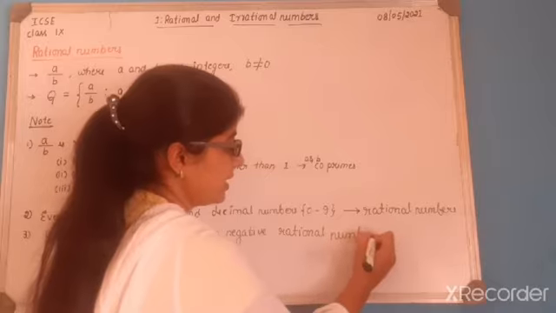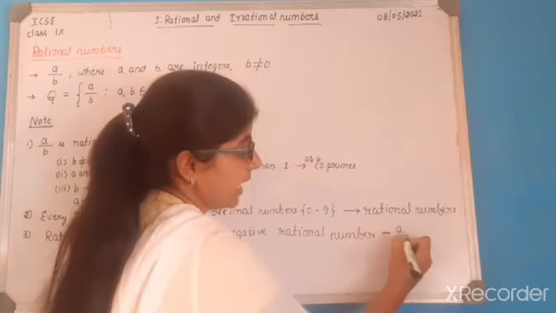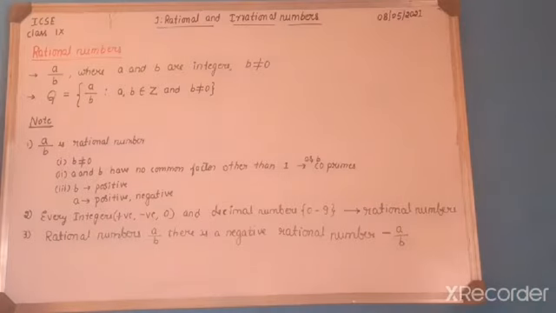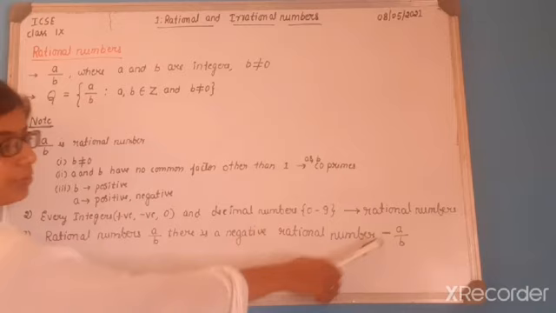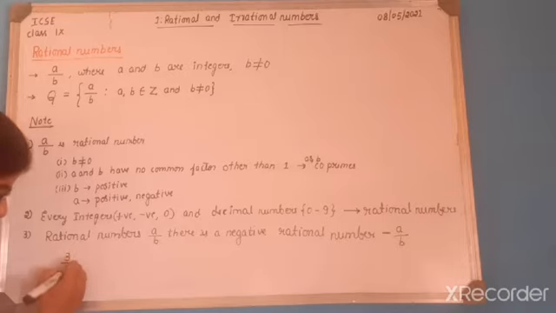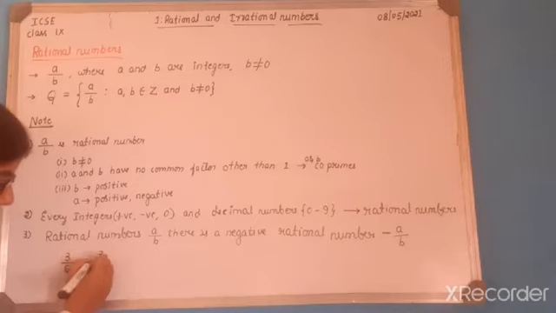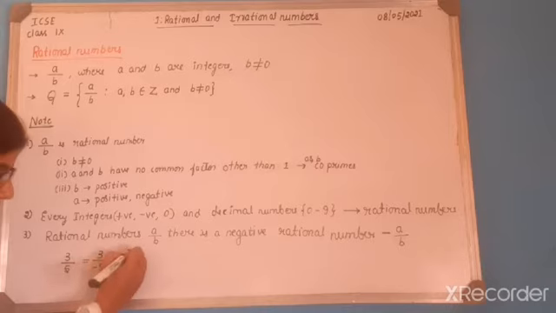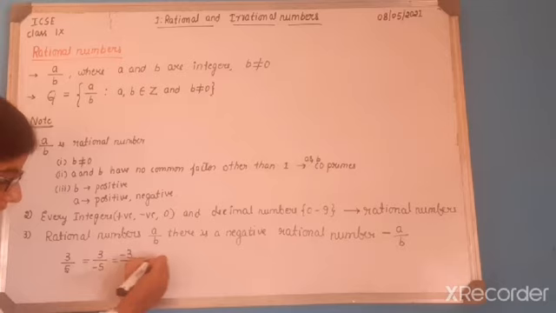We can easily write that as minus a by b. For example, 3 by 5 is a rational number and the negative rational number for this is 3 divided by minus 5, or you may write minus 3 divided by 5. So this is equivalent to minus 3 by 5.